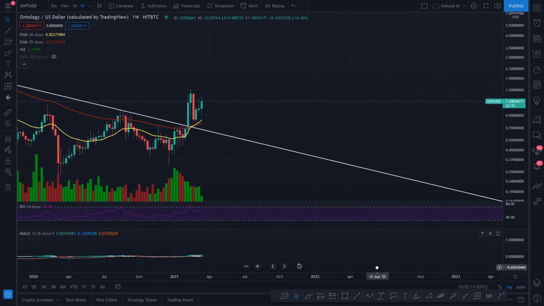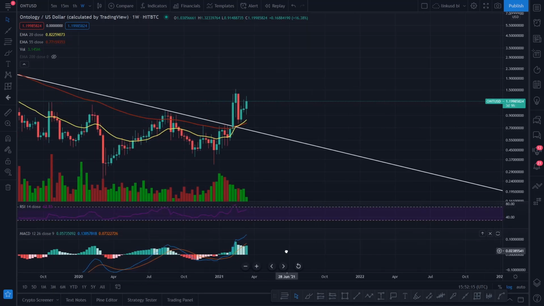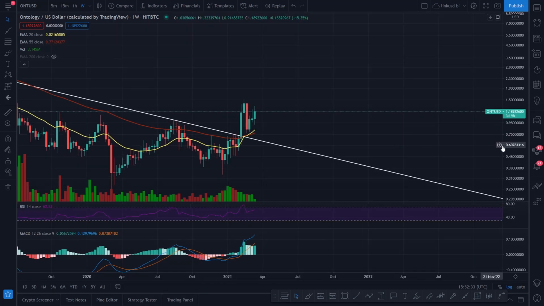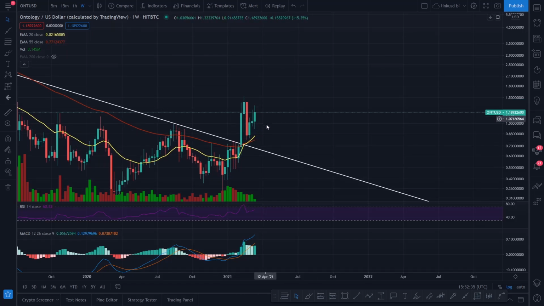We're just going to take a look at the MACD as well. Round about this time, just prior to the bullish cross on the weekly, it formed a bullish cross on the MACD just below the histogram, and the histogram is now turning bullish. That's really good. The RSI is sort of at a high level, so you may be looking at a level of consolidation at the moment on Ontology, because it has shot up really, really well.